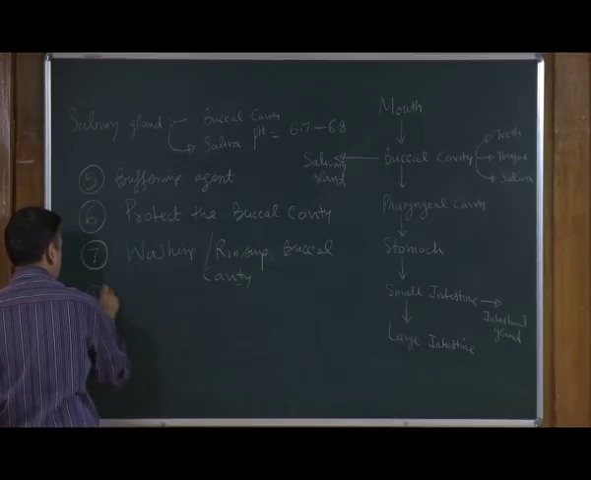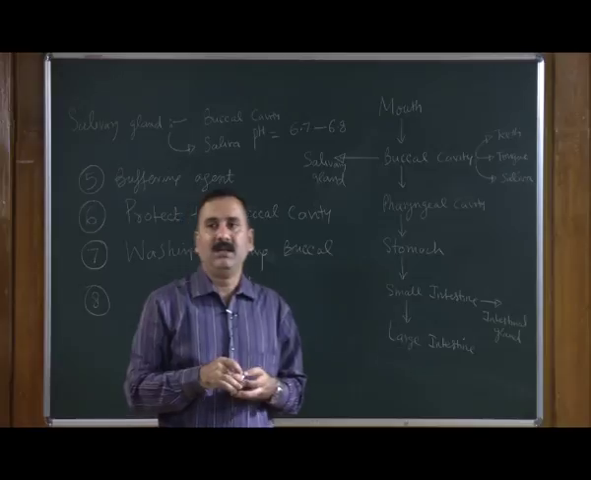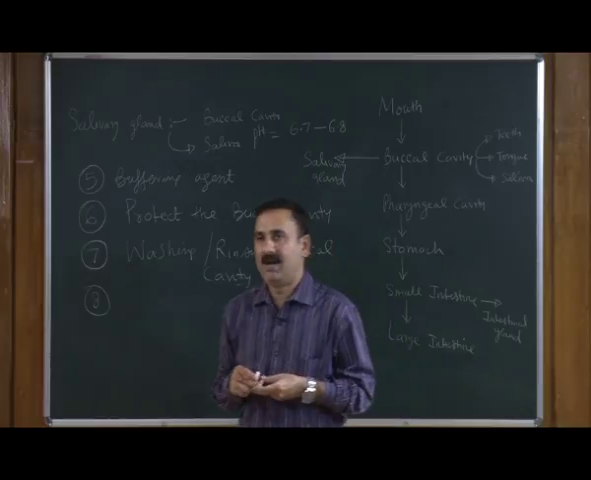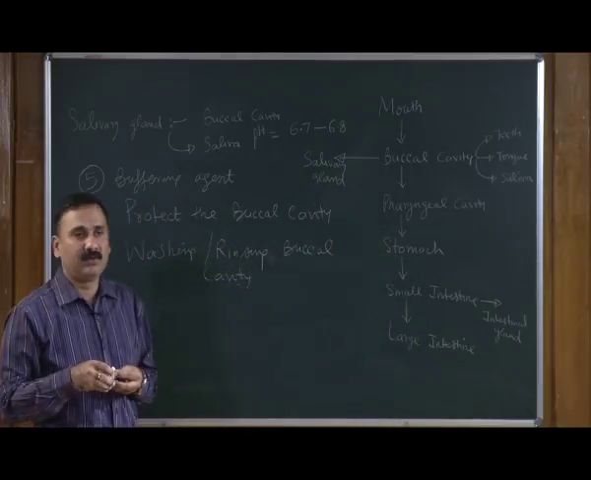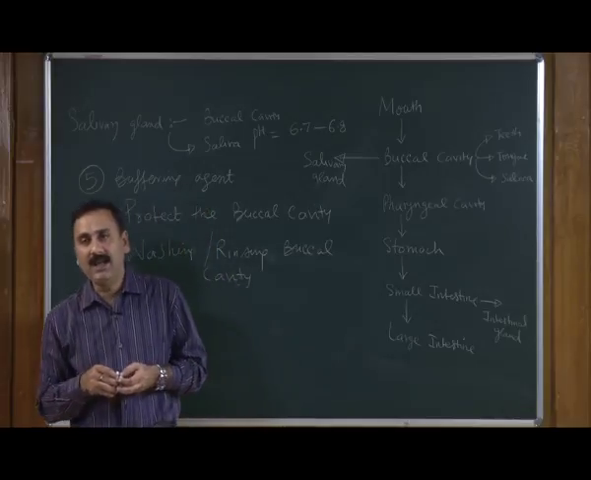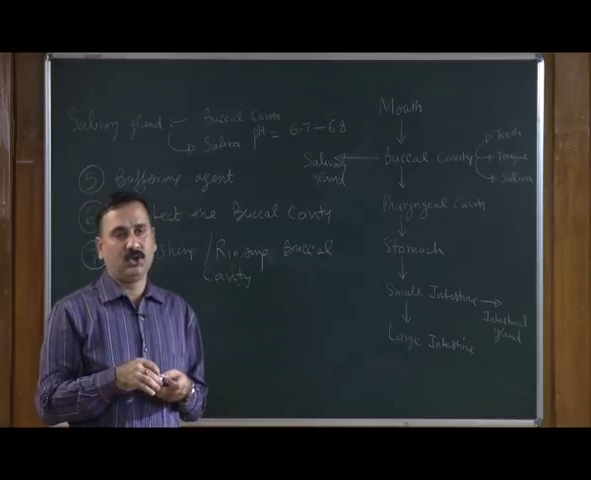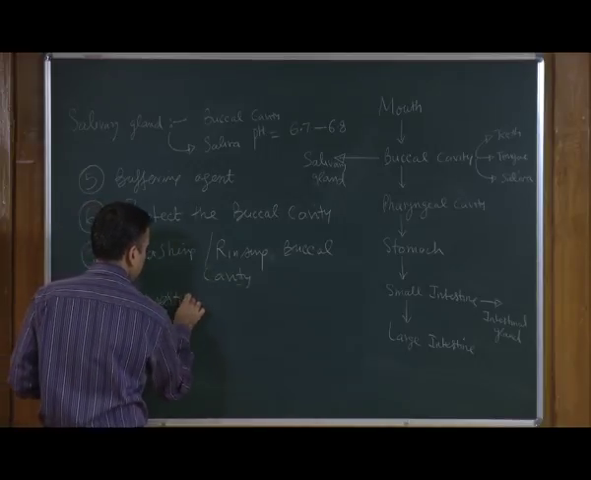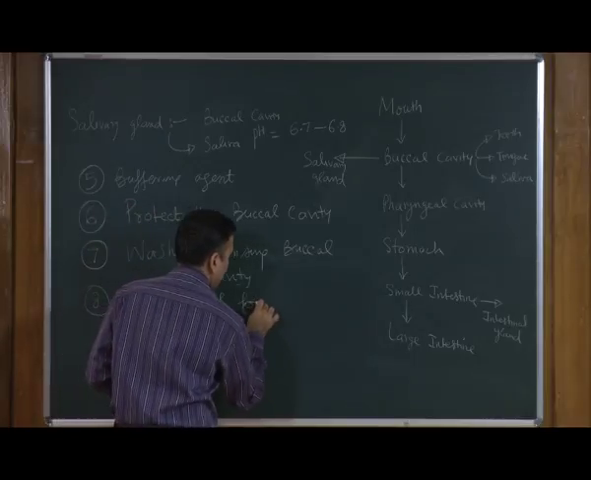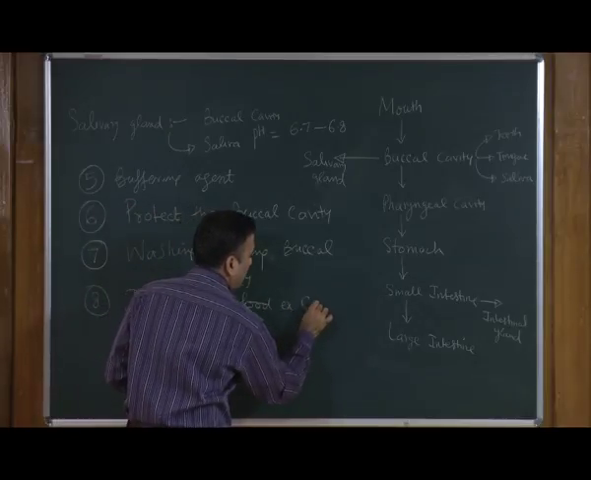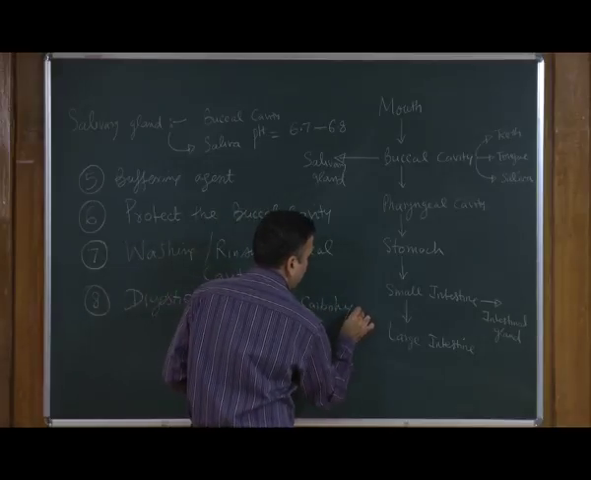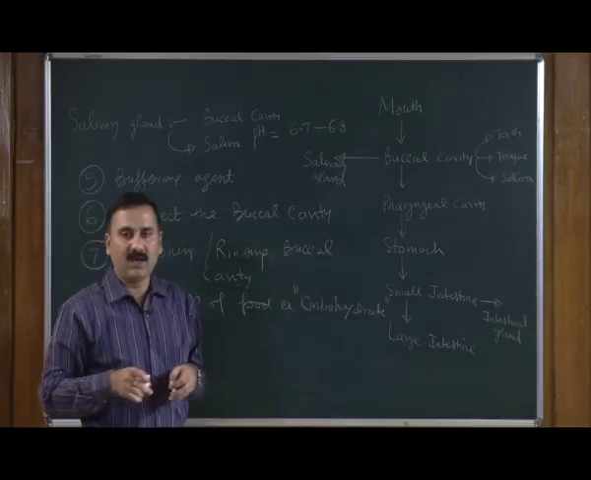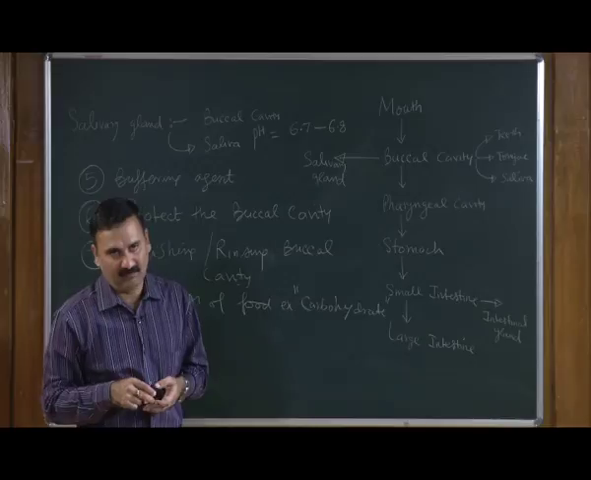Number 8, saliva also contains a digestive enzyme known as salivary amylase or ptyalin. Because of the presence of salivary amylase, it helps in digestion of food, especially carbohydrate, because the salivary amylase works on carbohydrate. So, as you can see, carbohydrate digestion starts from the mouth itself.